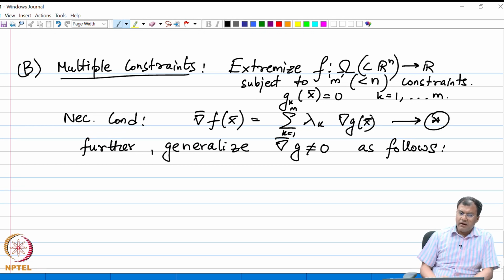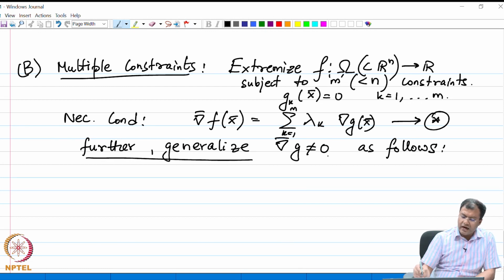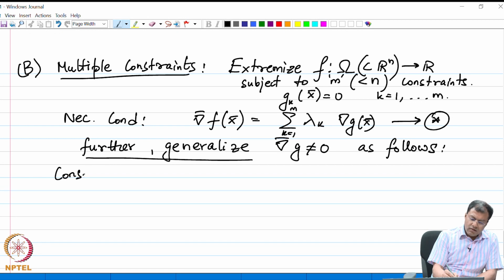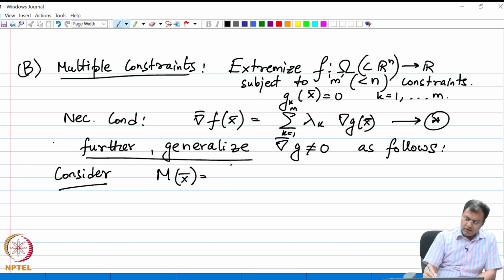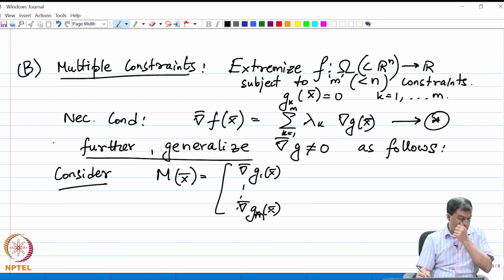So, we have multiple constraints in multiple dimensions. To generalize the condition that grad g is not 0, let us consider the following matrix M of x bar, which is grad g1 of x bar, grad g2, and so on up to grad gm. So, this is M.